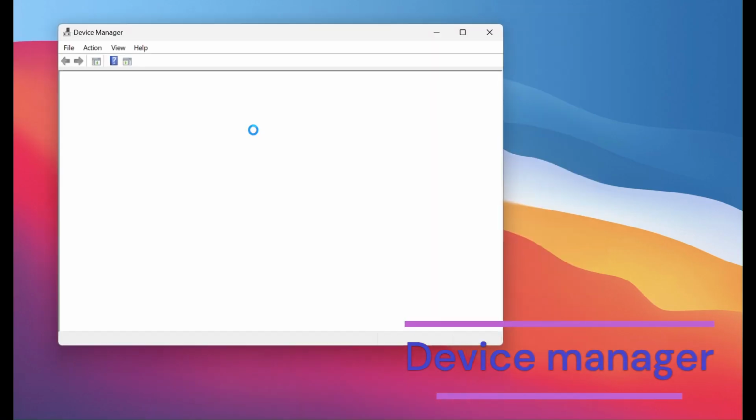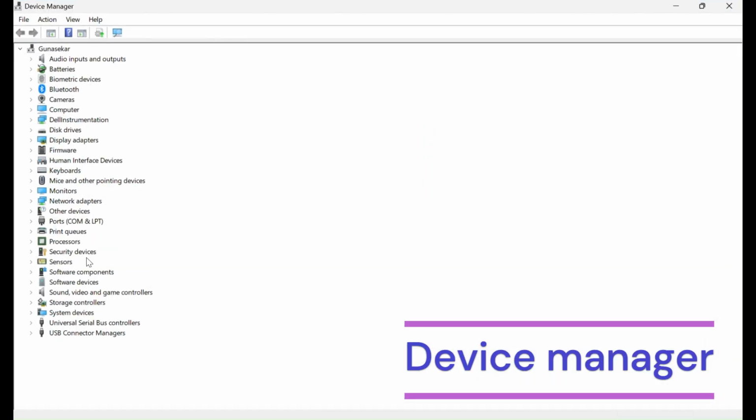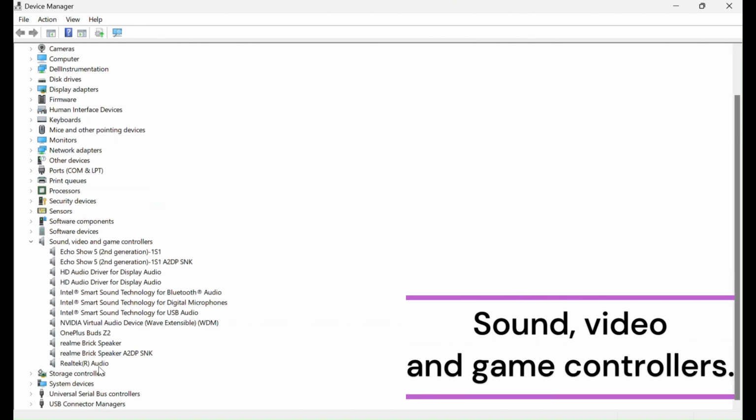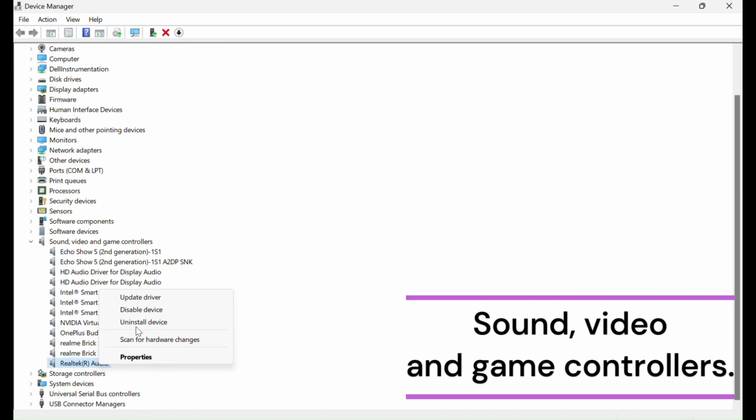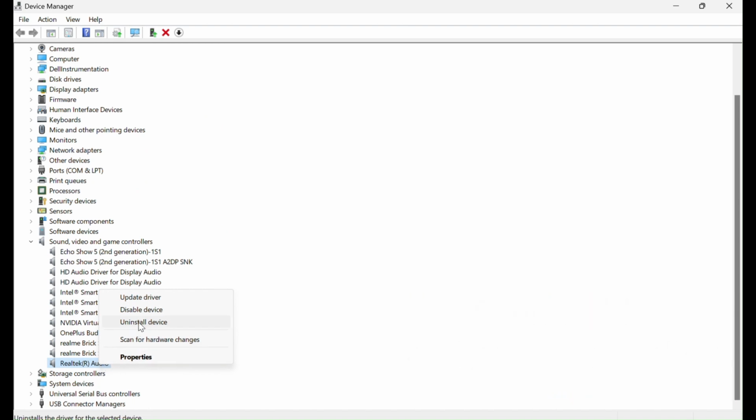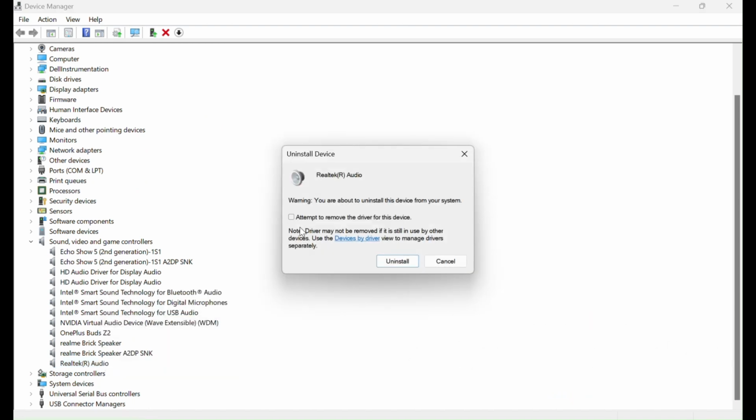Reinstall audio drivers. Open Device Manager from the search window. Select the arrow next to Sound, Video and Game Controllers to expand it. Right-click the driver Realtek R and select Uninstall Device. Select the checkbox and click Uninstall.